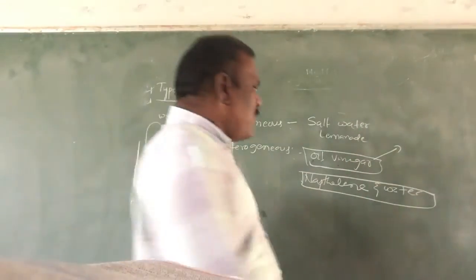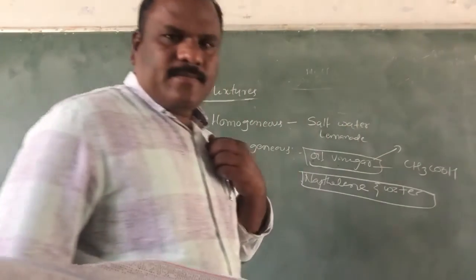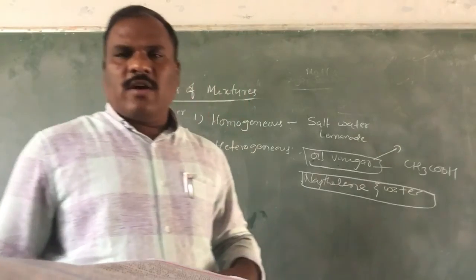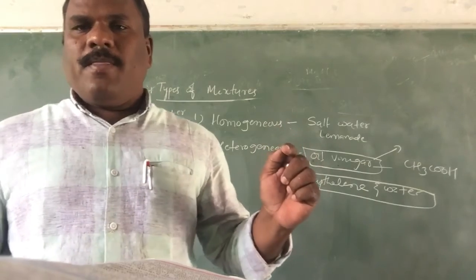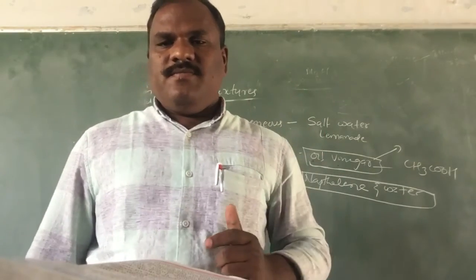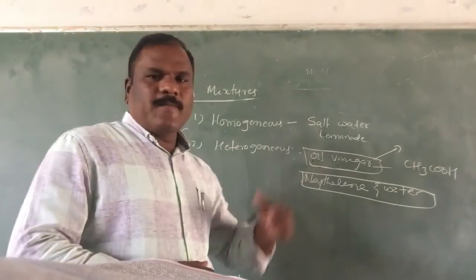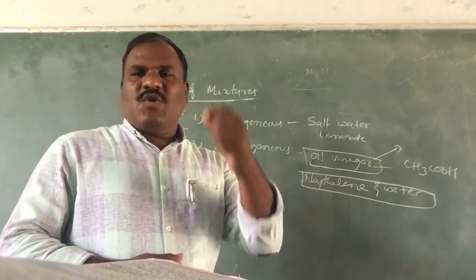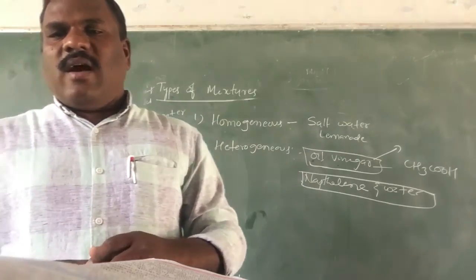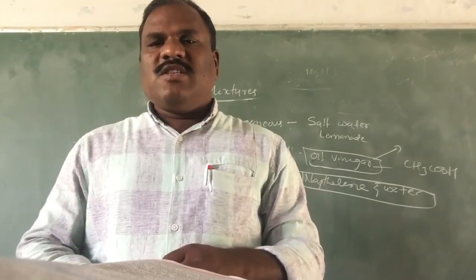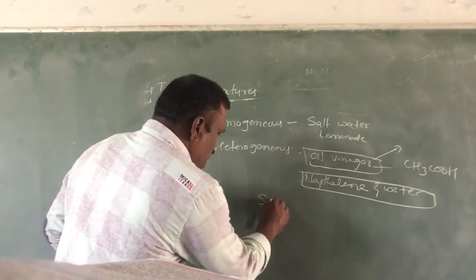What is vinegar, children? Its chemical formula is CH3COOH, acetic acid. Naphthalene and water do not dissolve in each other, so such substances are called heterogeneous mixtures. From these activities, we can conclude that mixtures are classified into two types: homogeneous mixtures and heterogeneous mixtures. And again, these mixtures are classified into different kinds. They are solutions.